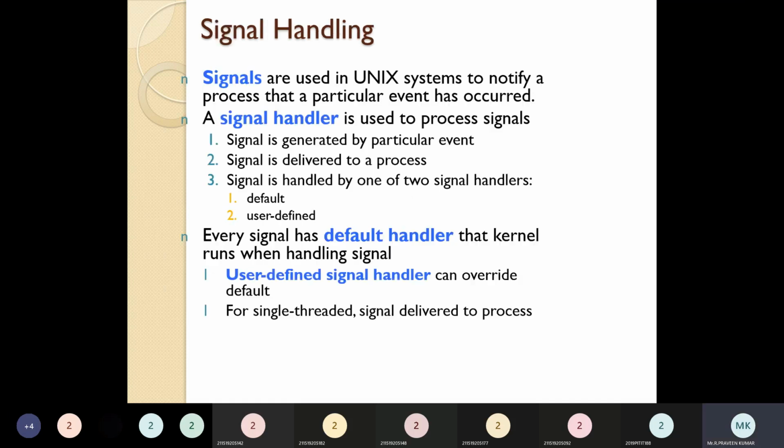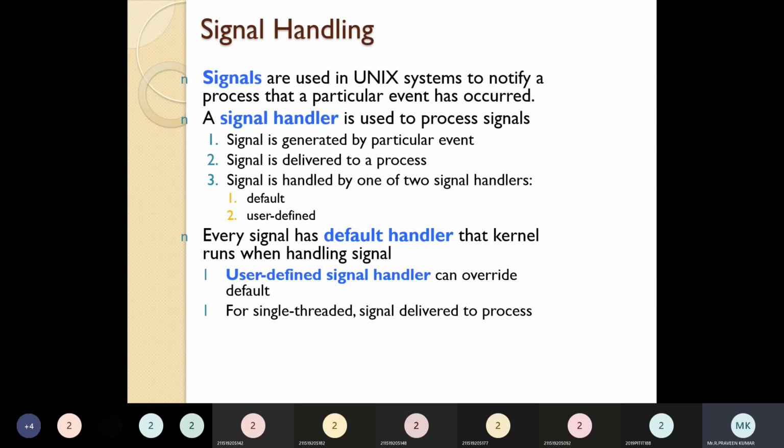Next one is signal handling. Signal handling is the most important thing to identify which process is in the waiting state and which process will be in the ready state. Signals are used to notify the process that a particular event has occurred. The signal handler is used to process the signal. A signal is generated by a particular event, and the signal is delivered to the process.